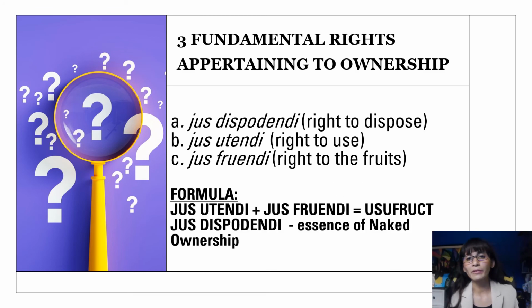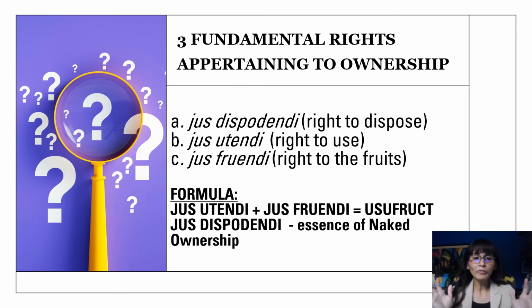There are three fundamental rights according to the Civil Code appertaining to ownership. There is first the jus disponendi, or the right to dispose of a thing. So you can sell it, dispose of it, whatever you want to do with it as an owner. Number two is jus utendi, or the right to use of a thing. And number three is jus fruendi, or the right to the fruits of that thing.